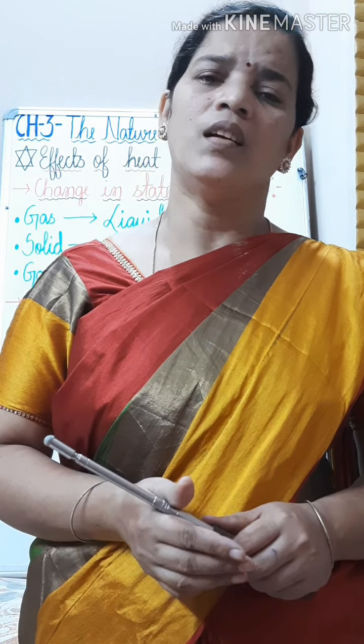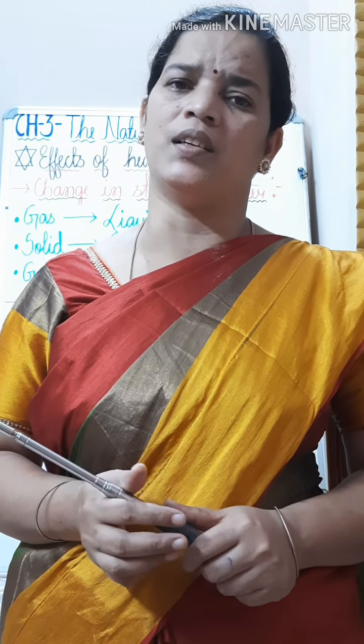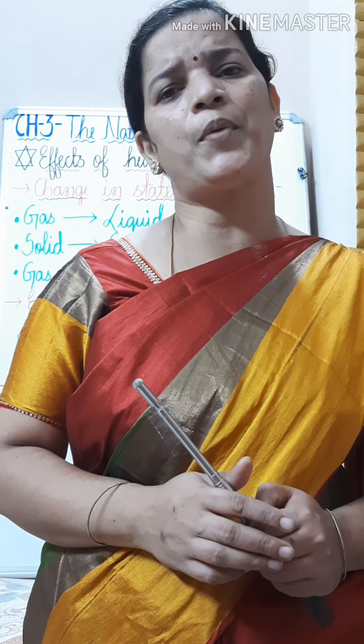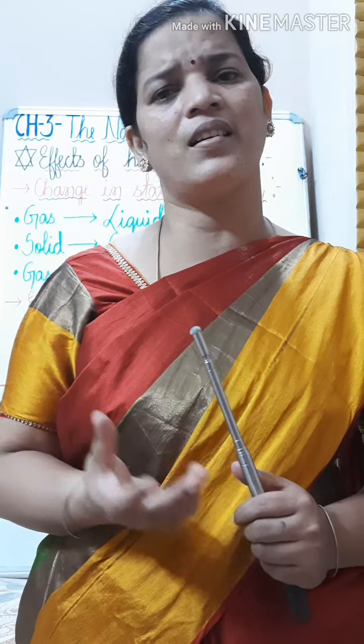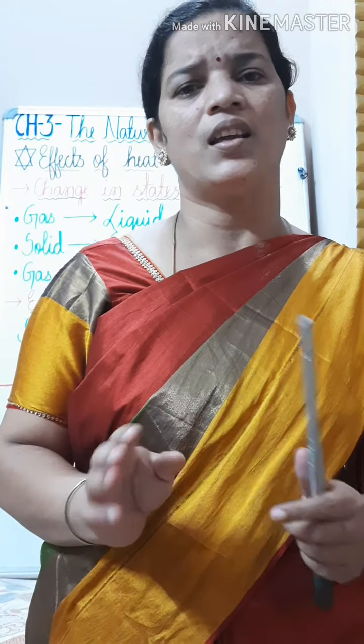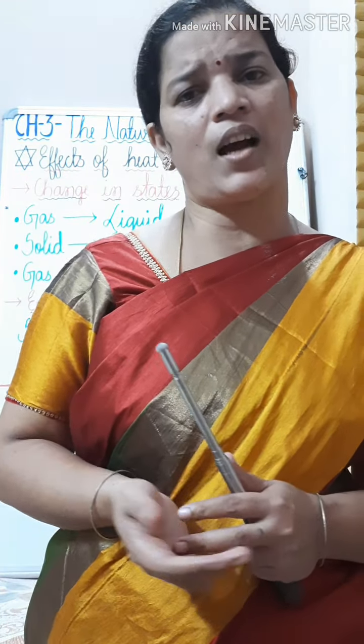Now here I want to give you an example. The common example is burning of a paper. In the case of burning of a paper, what happens? After burning, you will get ash only. From ash you cannot get back the paper. So we get a totally new substance, and the properties of the ash are also totally different from the paper.